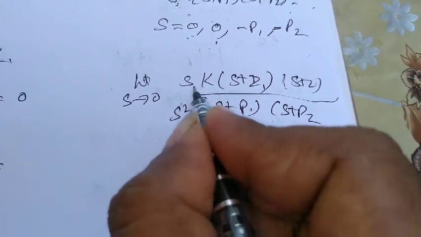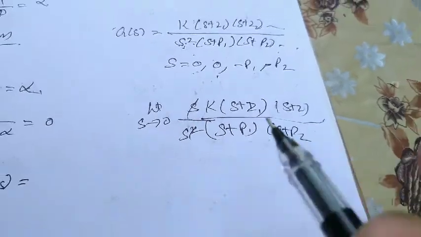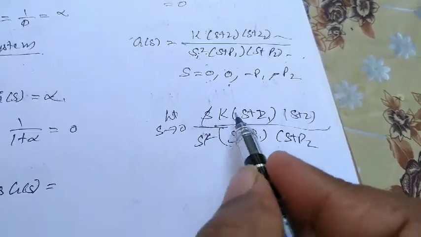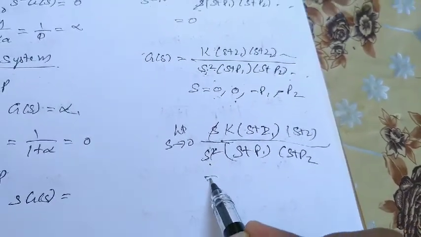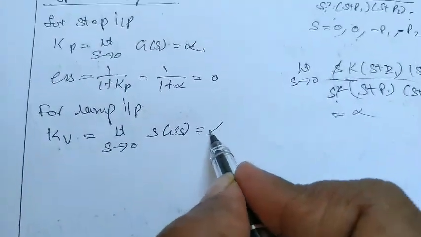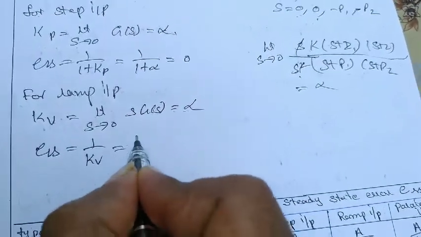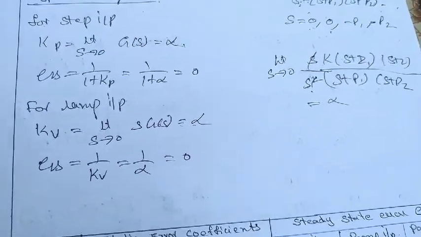Here s square is there, so one s in the numerator and one s in the denominator will get cancelled, only one s remains. Something by 0 will again be infinity, so the Kv value will be infinity, and ess is 1 by (1 plus Kv), which is nothing but 1 by infinity, which is 0.